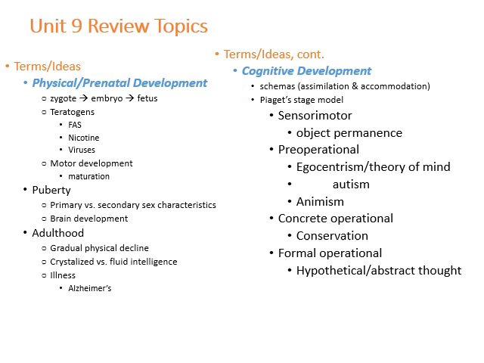So concrete operational is roughly from like 6 or 7 to about 12. Pre-operational is like 2 to like 6 or 7. And remember, one of the criticisms of Piaget is that maybe his age range might have been a little off. Formal operational, roughly 12 years plus. This is where they can do hypotheticals, if-thens, what-ifs, and they're very good at theory of mind.